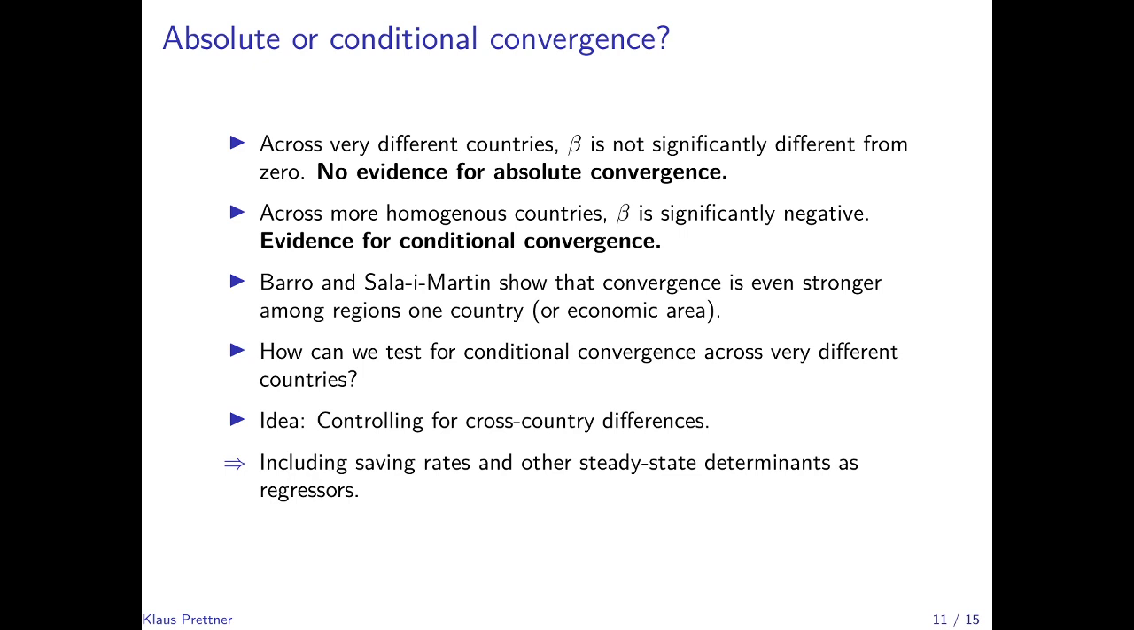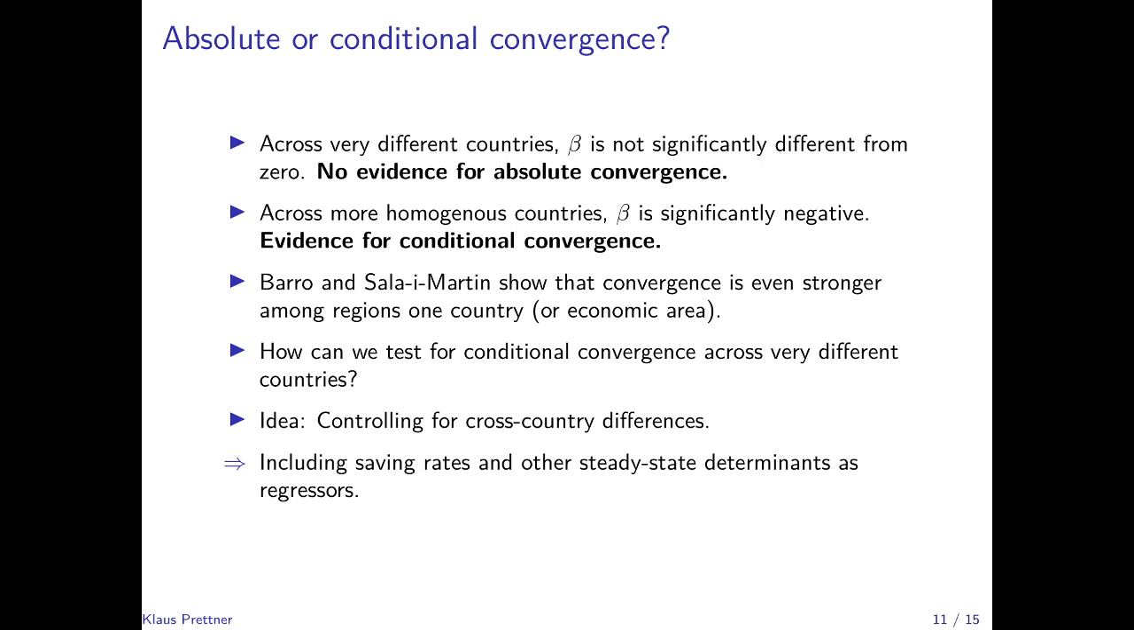The economists Sparrow and Sala and Martin show in different papers that convergence is even stronger among regions within one country. So, for example, across the states in the US, or across the regions of the European Union, or across the prefectures of Japan, because these regions or states can reasonably be argued to converge to the same steady state at the country level. So they can reasonably be argued to be rather homogeneous.